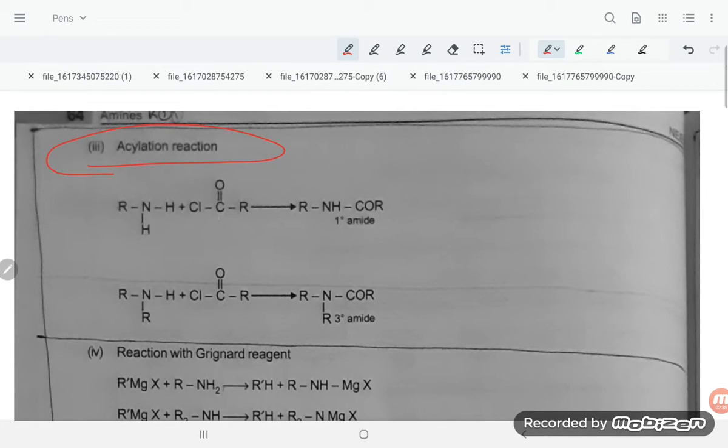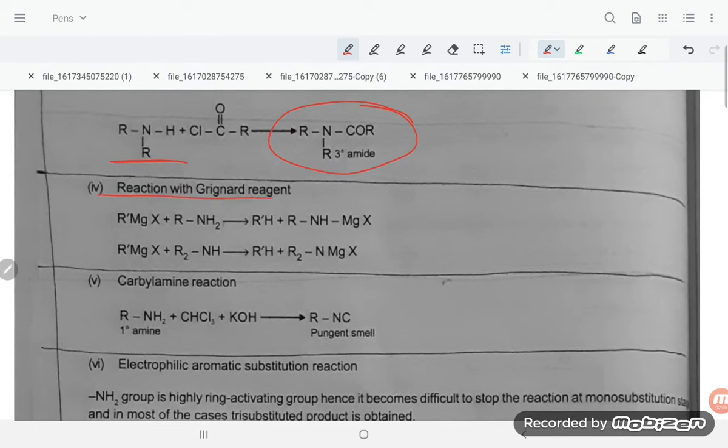Acylation, if you see, students: the amines directly undergo acylation, so primary amines will give primary amide, and secondary amide will be obtained if you take secondary amines. Reaction with Grignard reagent: primary amines on reaction with Grignard reagent will give alkanes. Even secondary amines are also going to give alkanes.